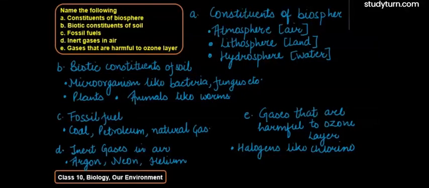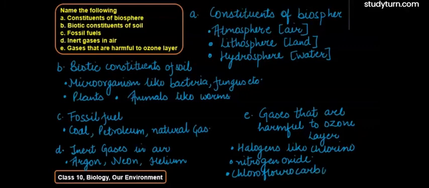Then nitrogen oxide can also lead to ozone depletion. Then chlorofluorocarbons, CFC, are major components which can lead to ozone depletion, guys. Then carbon tetrachloride. These are some gases which lead to ozone depletion.